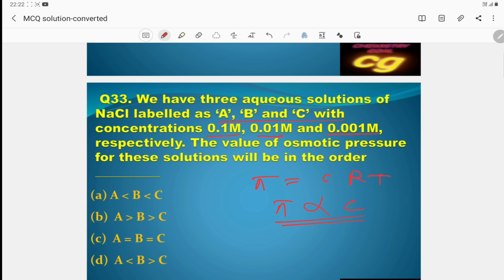As the concentration is decreasing from A to B to C, A will be greater than B, greater than C. This is the correct answer. Okay, because as the concentration decreases, osmotic pressure decreases. So A has higher concentration, that's why higher osmotic pressure.